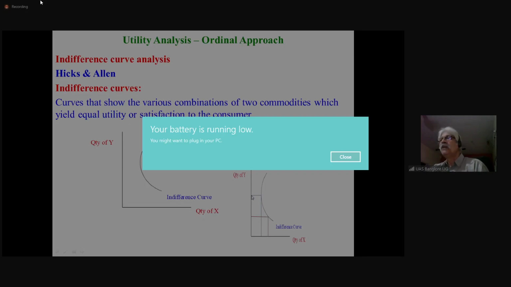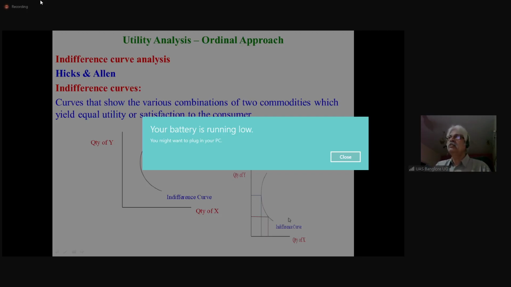So whether you purchase so much of y and so much of x, or you purchase this much of y and this much of x, the level of satisfaction you get is the same. Any point you choose on this indifference curve, the satisfaction is the same. That's why we call it indifference curve.